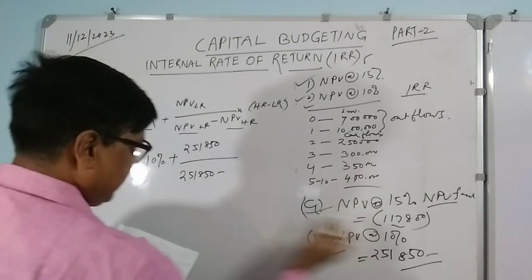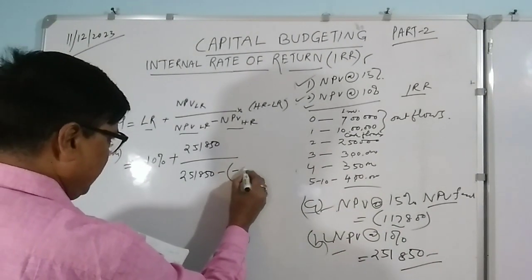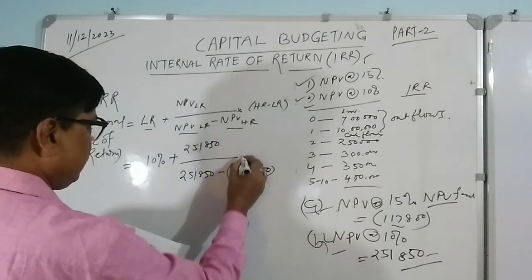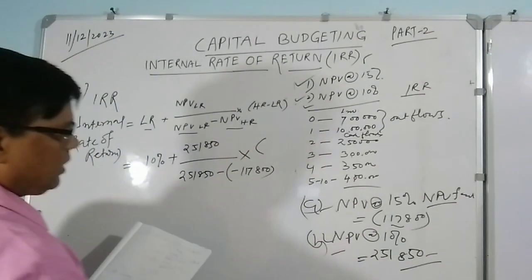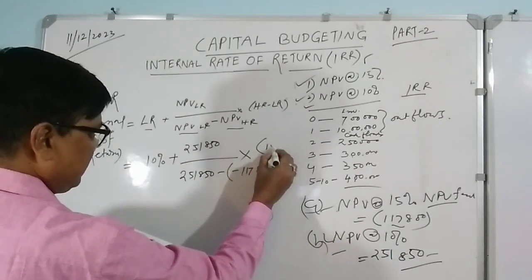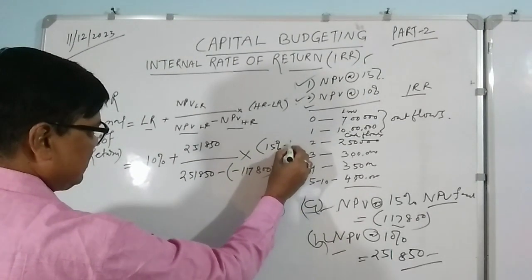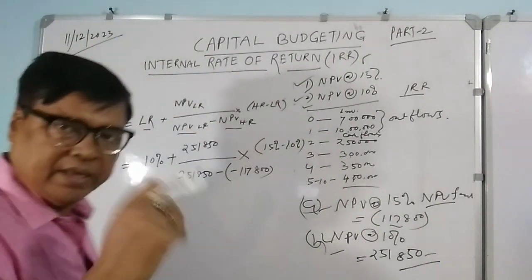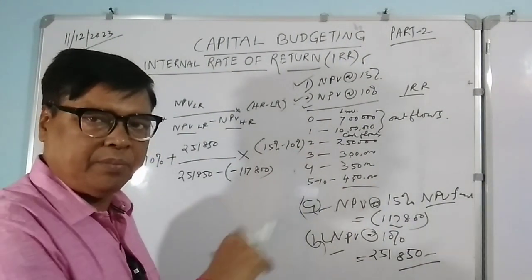You see that this is a negative figure, so this is minus 117,800, right? Multiplied by higher rate 15% minus 10%. So you understand that. This is how we are taking the figures.